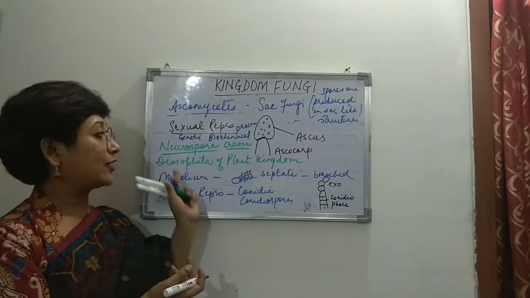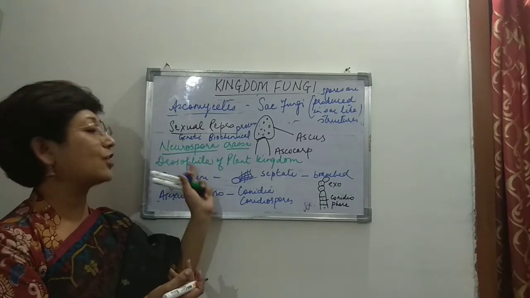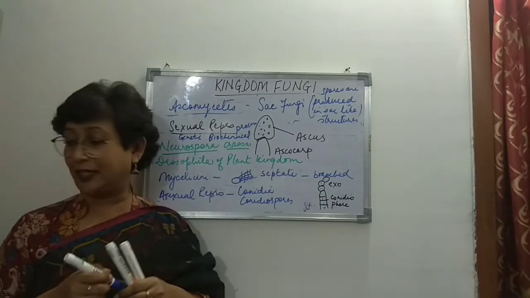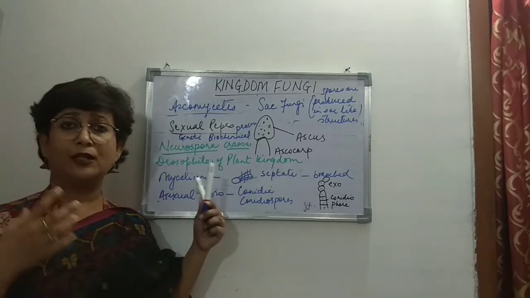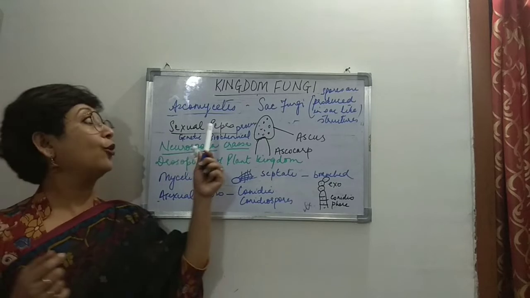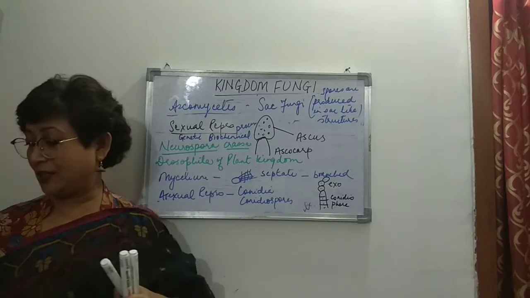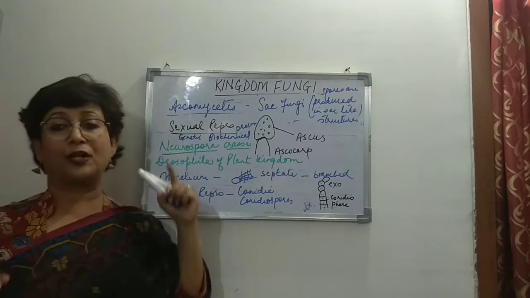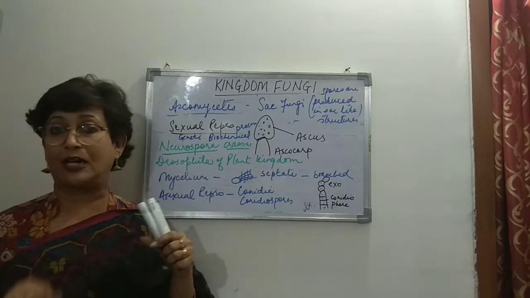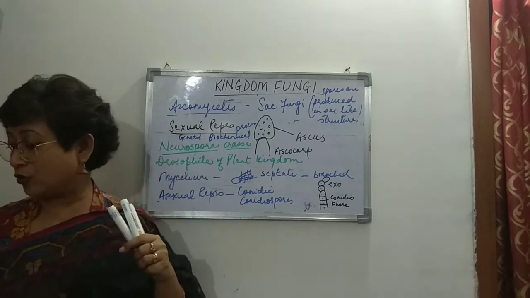So that is why Neurospora crassa is known as Drosophila of plant kingdom. That is one very important example belonging to Ascomycetes. Neurospora crassa is one question that is asked in the medicals also, right?